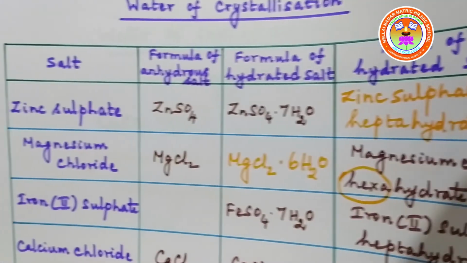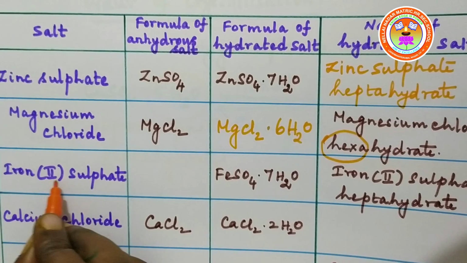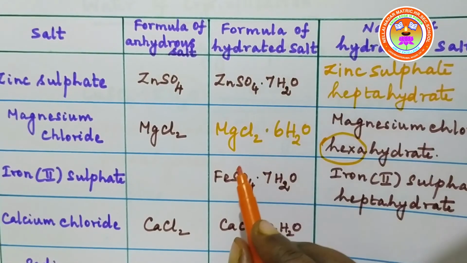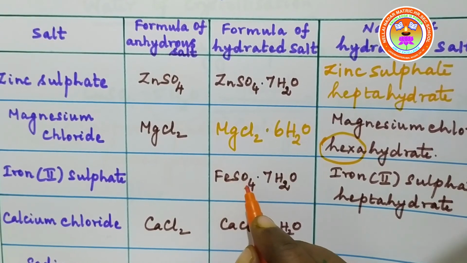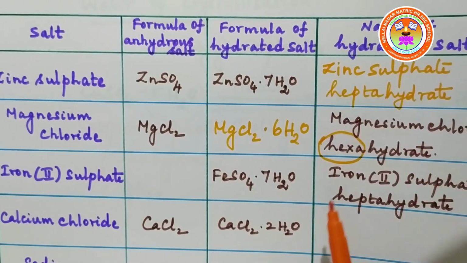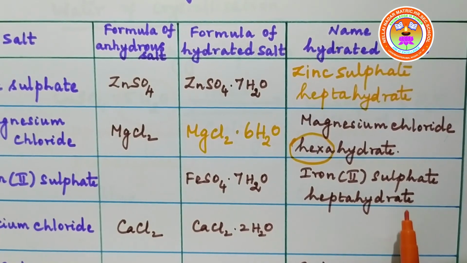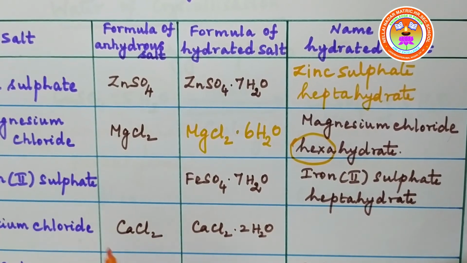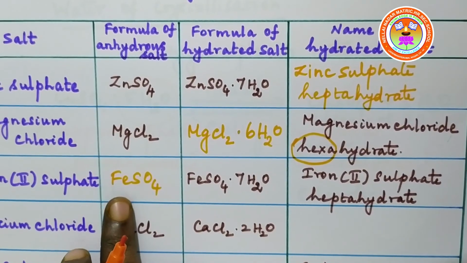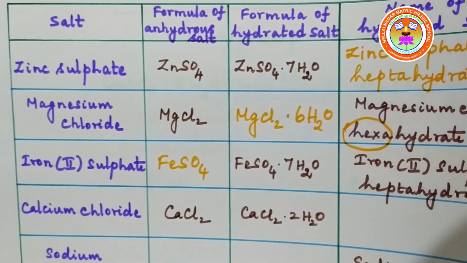The next salt is iron 2 sulfate. The hydrated salt's formula is FeSO4 7H2O. The name of the hydrated salt is iron 2 sulfate heptahydrate. The anhydrous salt's formula is FeSO4.